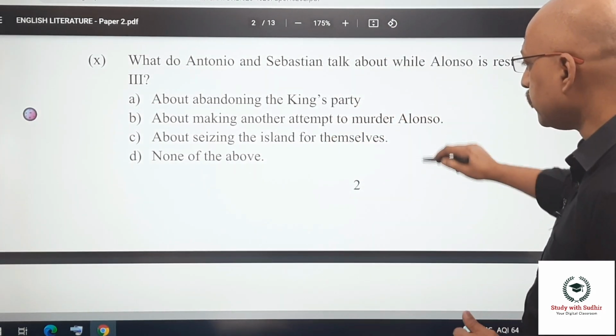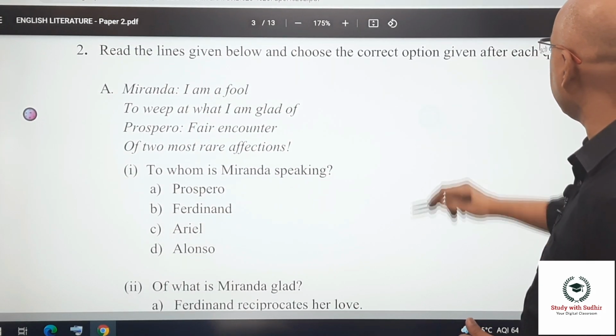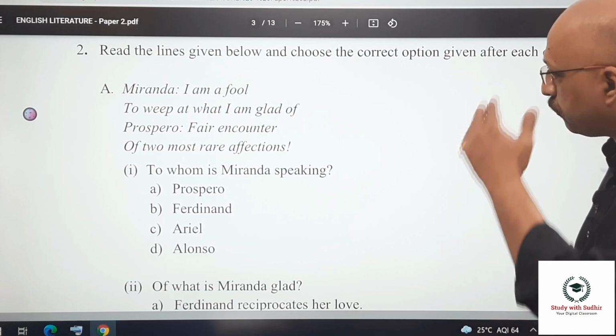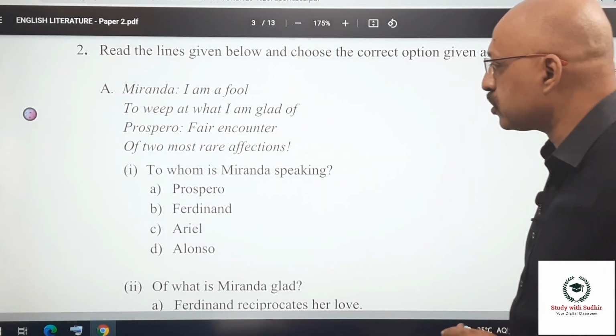Okay, let's move forward. Read the lines given below and choose the correct option given after each question. Miranda: I am a fool to weep at what I am glad of. Prospero: Fair encounter of two most rare affections.